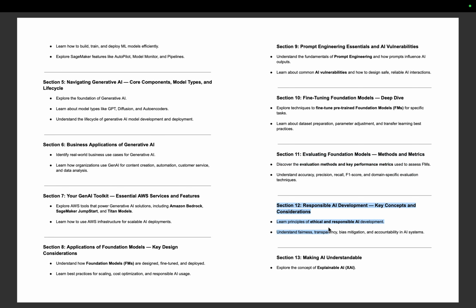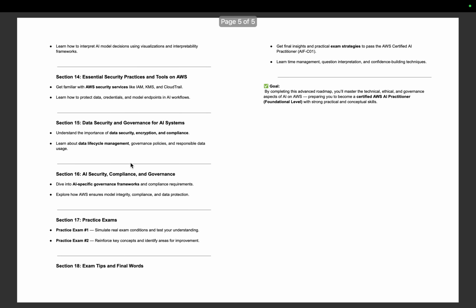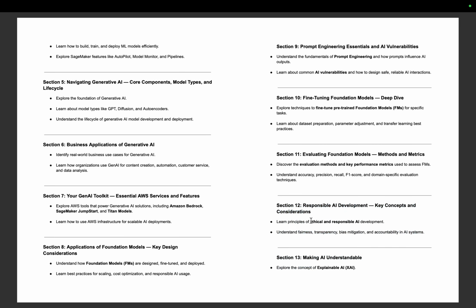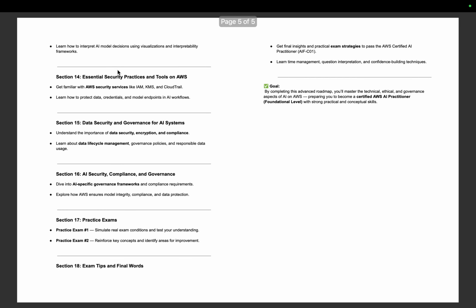And from section 12 until section number 14, we have the ethical and responsible AI domain, where we'll study fairness, transparency and all. Section 13 will cover how you can make AI understandable. So this is explainable AI, XAI, which is very important. And then we'll study some security practices, like how you can give permissions in the cloud, and all this we're going to study.